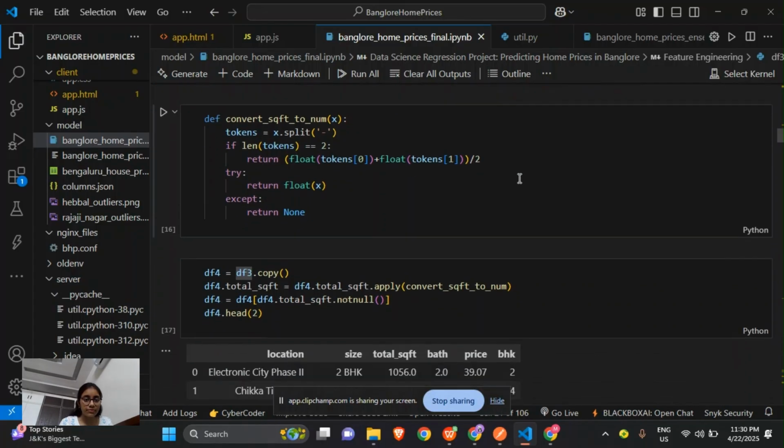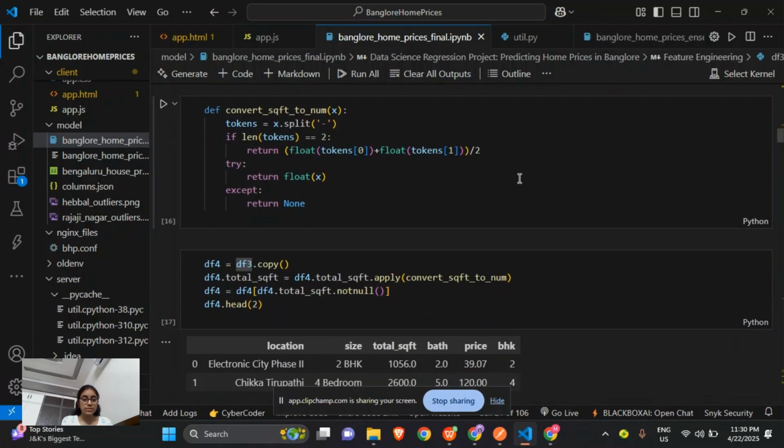So for the conversion of square feet into a number, this function is used to convert the square feet values into a single number. The line tokens equals x dot split splits the input string at the hyphen into two separate tokens. If the length of tokens is equal to 2, like if it is a range, then it is split into two parts, and then it will return the floor.